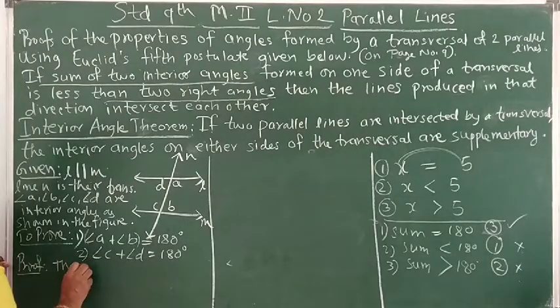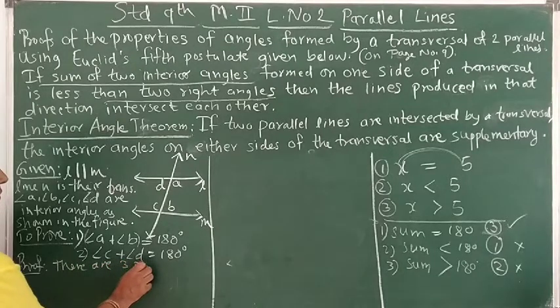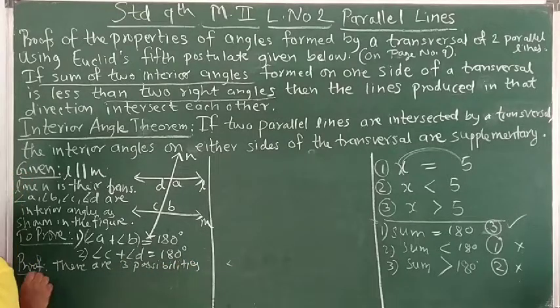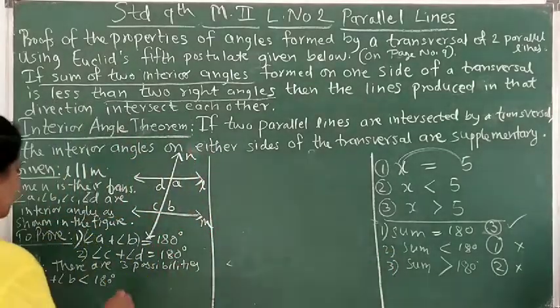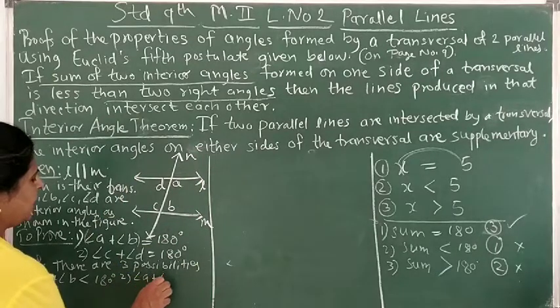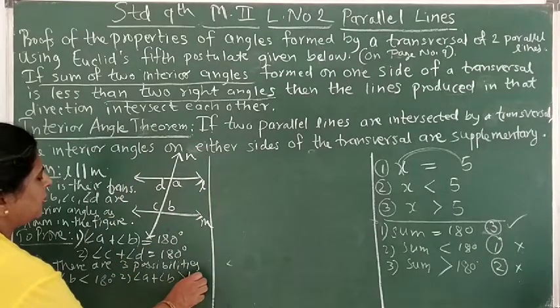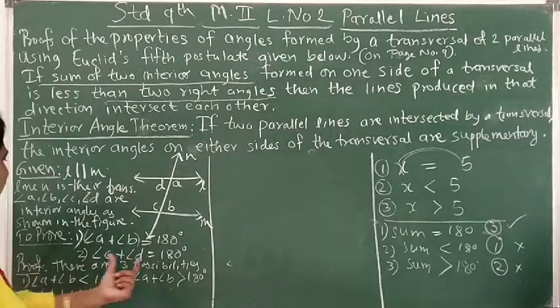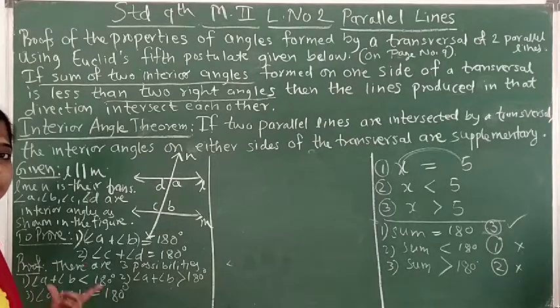There are three possibilities. Number one, angle A plus angle B is less than 180 degrees. So we have taken this as the first. Then the second possibility is angle A plus angle B is more than 180 degrees. And the third possibility, angle A plus angle B is equal to 180 degrees. So we have taken these three possibilities, and the one which we want to prove, we have taken at last. Okay. So let's start with case 1.